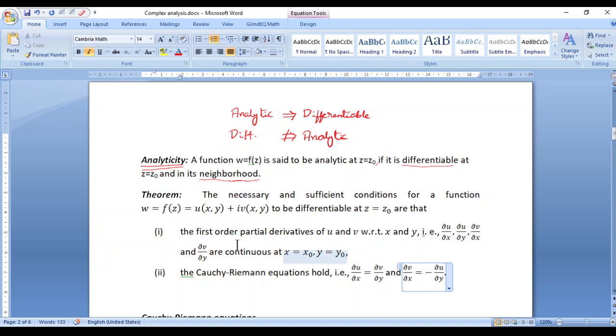And as you can see, this theorem gives us the necessary and sufficient conditions for a function w equals f of z to be differentiable at z equals z naught.